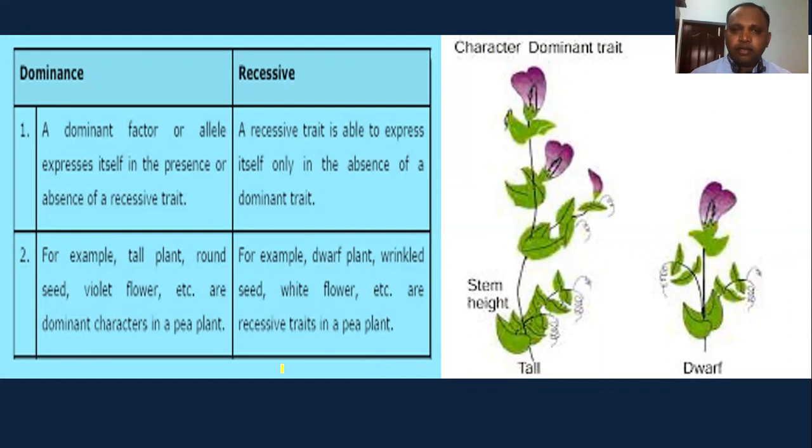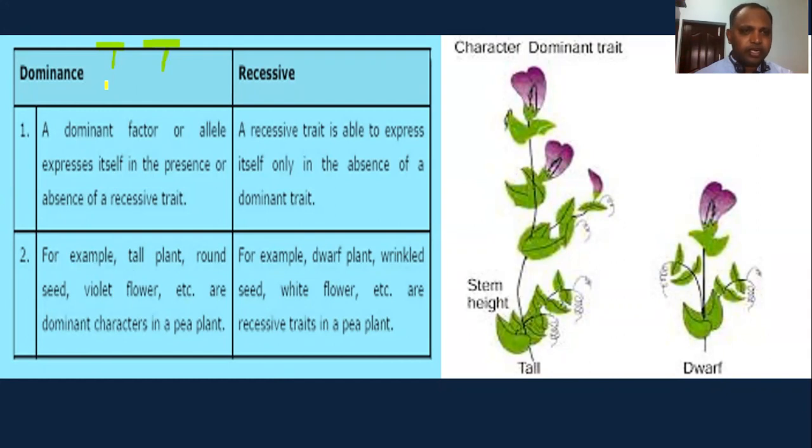But a recessive trait is able to express itself only in the absence of dominant. The recessive genes will express only in the homozygous condition. If both alleles are small, both are recessive, only then it will express. For example, you can say here capital T is there and another capital T, right? So it is a homozygous condition.